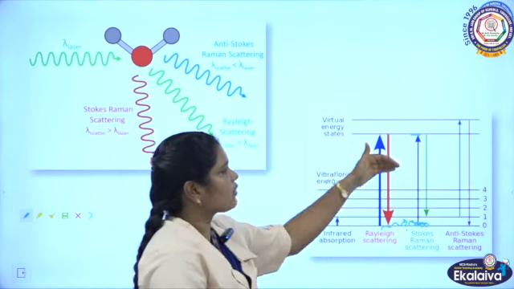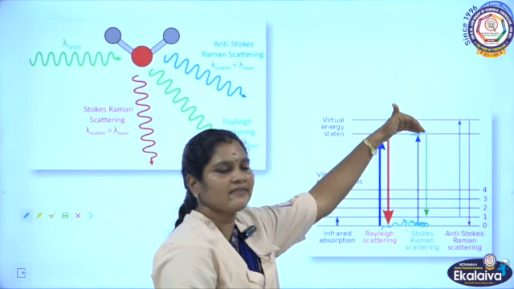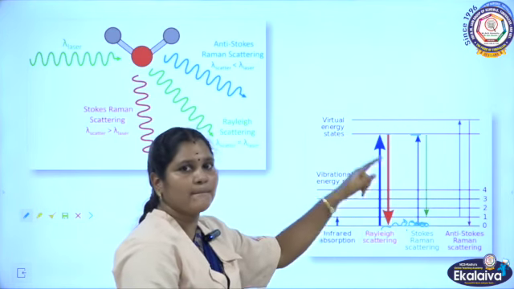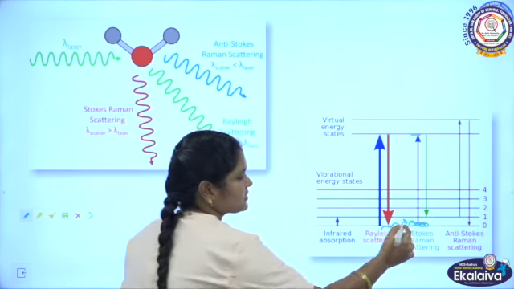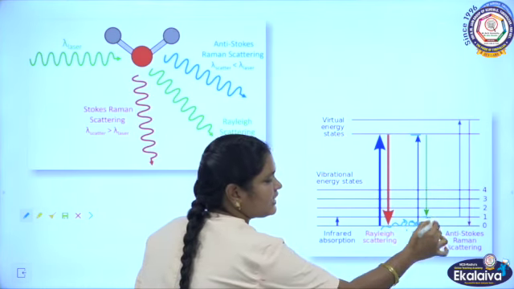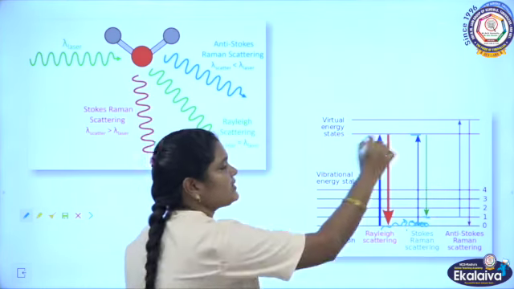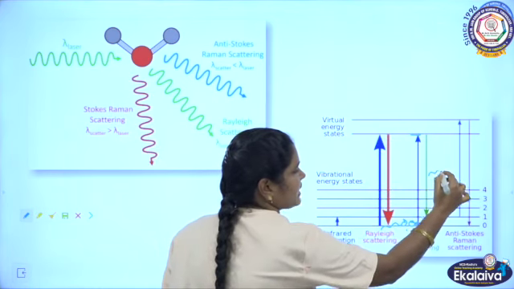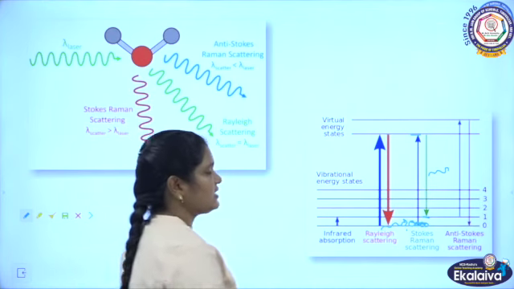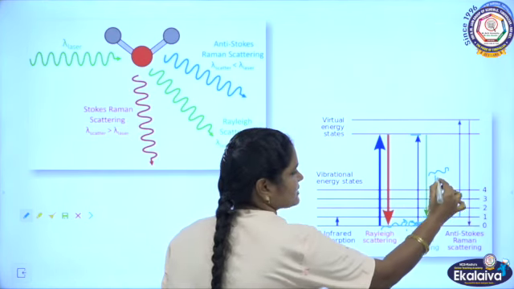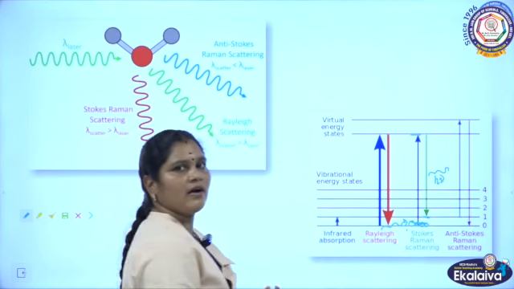Again the electrons come from the higher level to the lower level, but they do not reach the initial position. See this, it does not reach that initial position. So during that process, it emits some energy, that energy we call h nu.